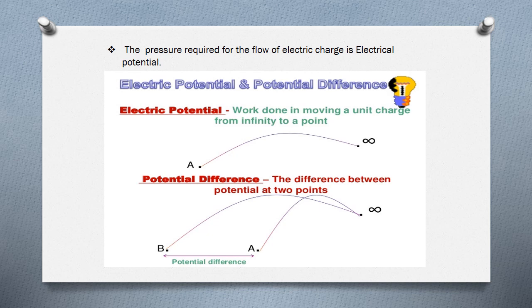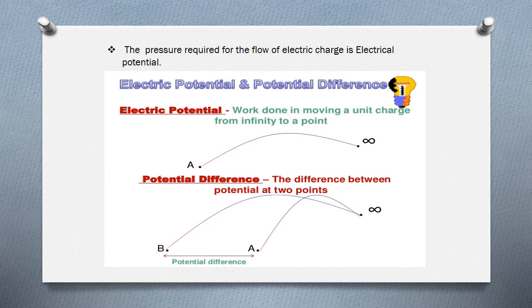If we want to swallow that saliva into our stomach, we need to apply some pressure. Without that, the saliva cannot move into the food pipe by itself. We have to swallow it by applying some pressure, and then only it moves.